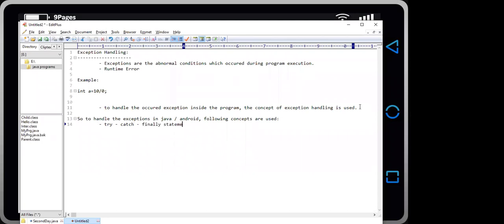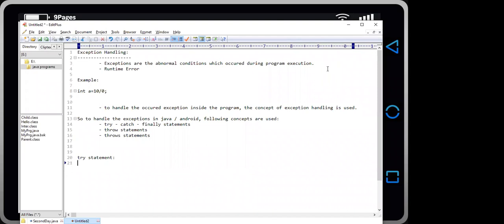Finally statements. Second one is the throw statements. And last one is the throws statements. Okay. So I will tell you each thing.